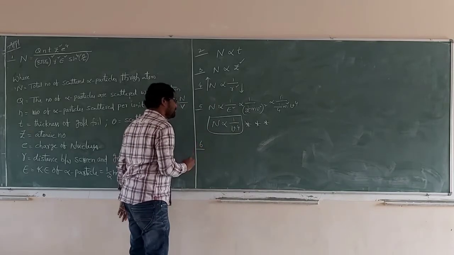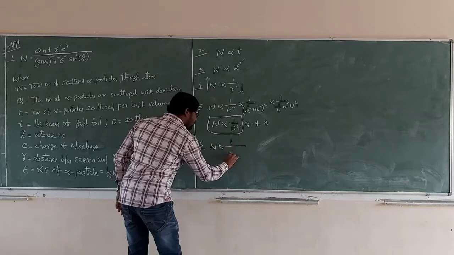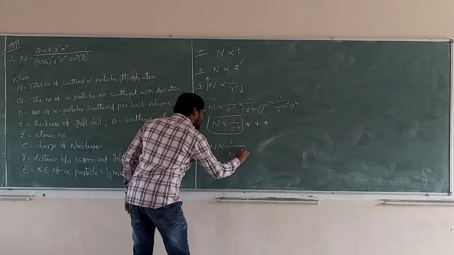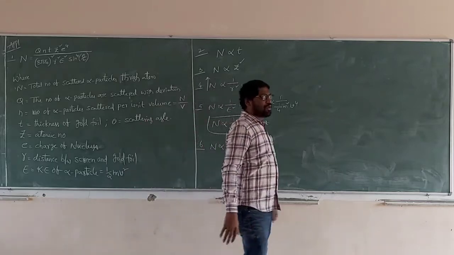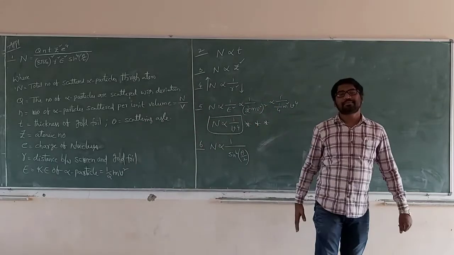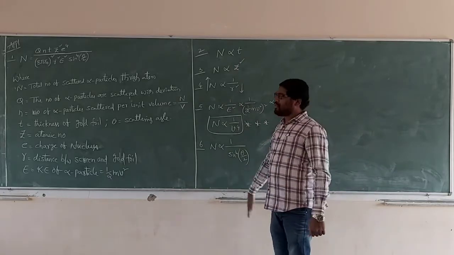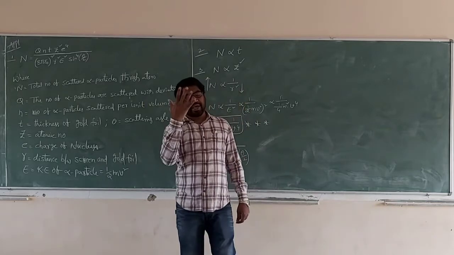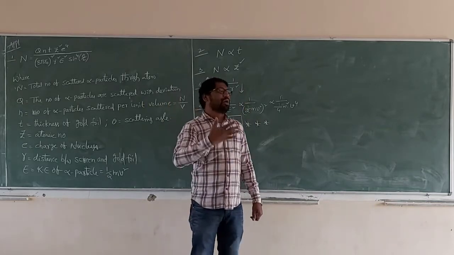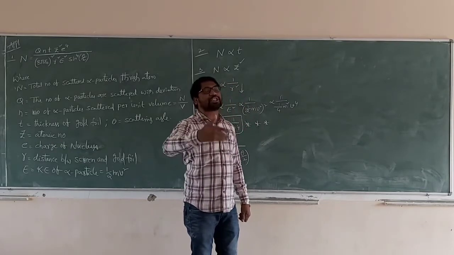Next, sixth one: N is inversely proportional to sin power 4 theta by 2. Finally, what we want is this. First, that is theoretical: how the alpha particles are scattered by the gold foil.